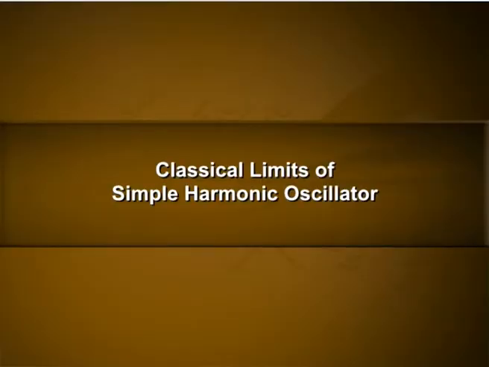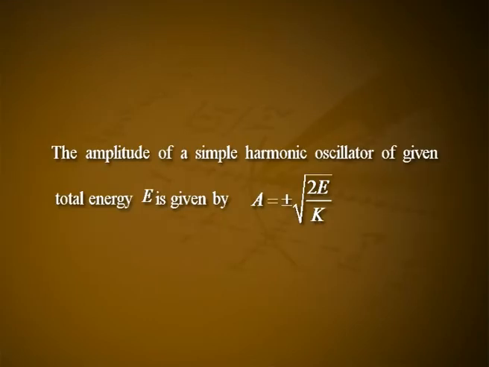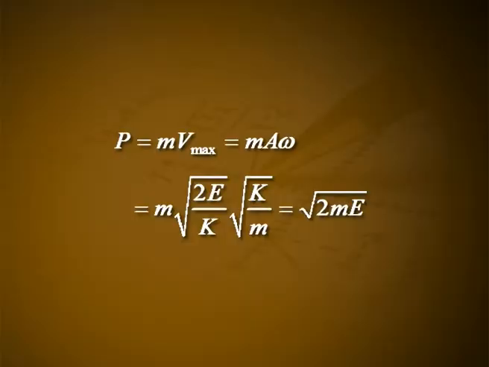Classical limits of simple harmonic oscillator. The amplitude of a simple harmonic oscillator of given total energy E is given by A equal to plus or minus square root of 2E divided by K. The maximum particle momentum is P equal to m V maximum, which is equal to m a ω. That is equal to m √(2E/K) times √(K/m), which is equal to √(2mE).